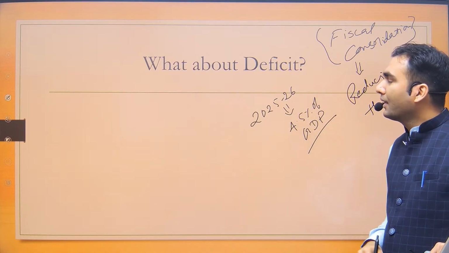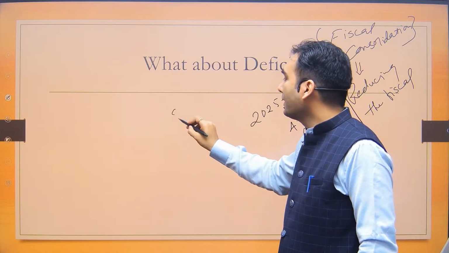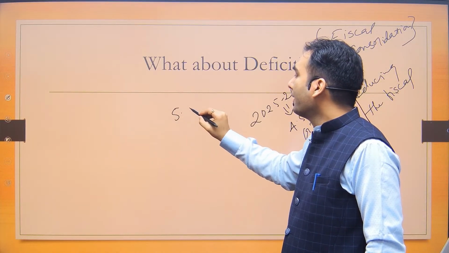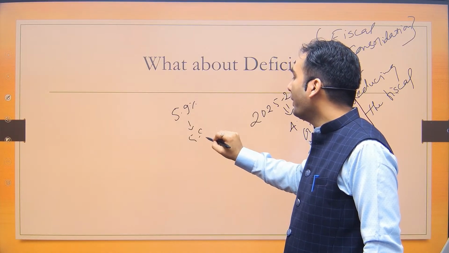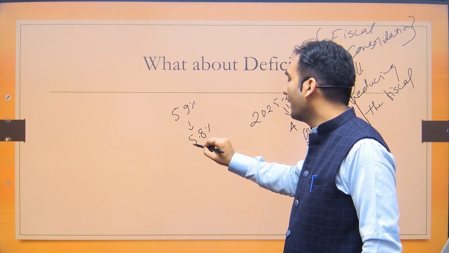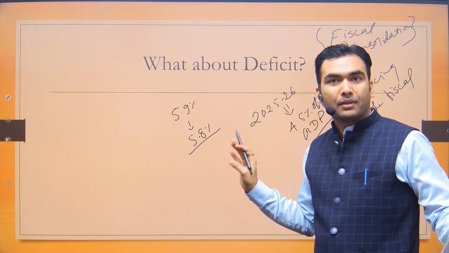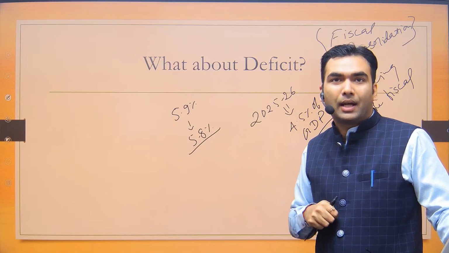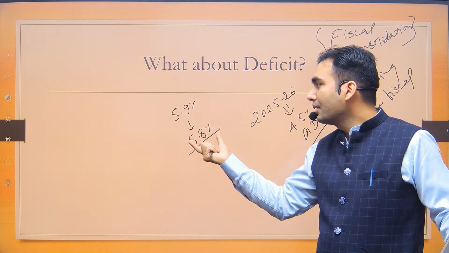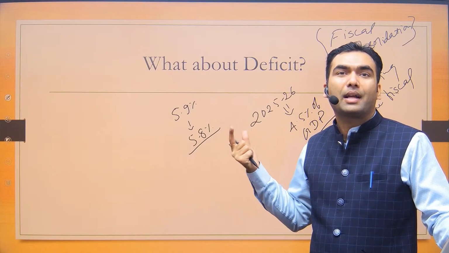Okay, the next thing that the government has said is that this year, as compared to our target that we have set in our budget, which was 5.9%, fiscal deficit would be 5.8% only. Now you understand why the fiscal deficit has reduced. This is very uncommon. Normally, fiscal deficit always overshoots the target. But this year, it has not overshot because our tax collection has been high. There has been tax buoyancy.